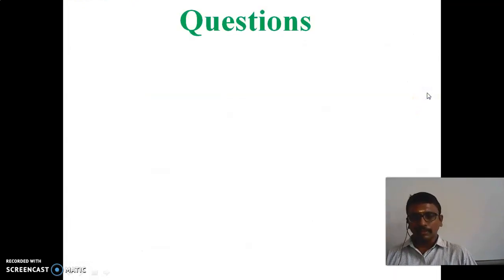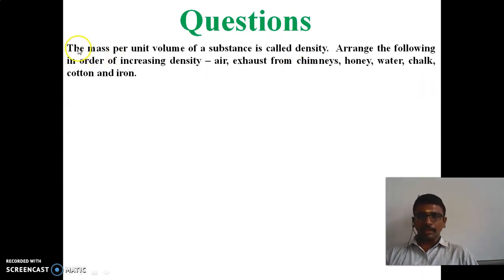With that, we will discuss one question. The mass per unit volume of a substance is called density. Arrange the following in order of increasing density. What is the property? Density.